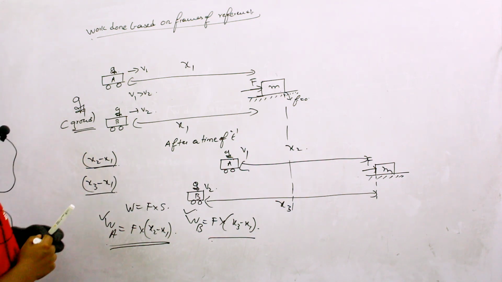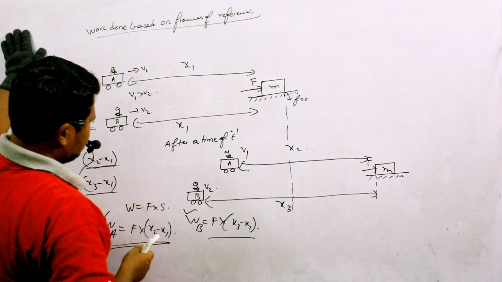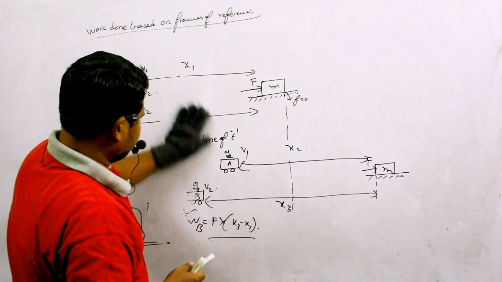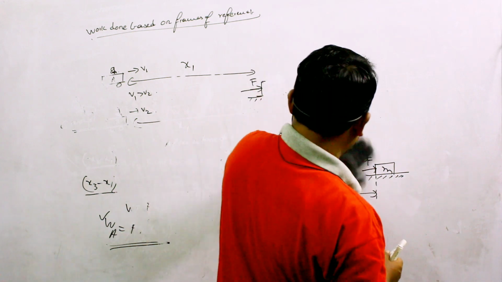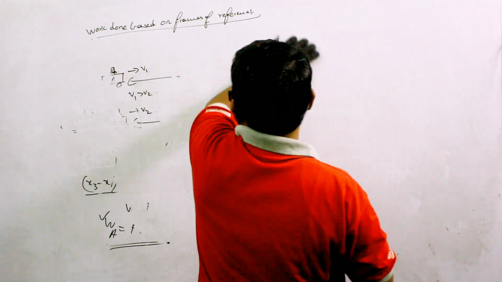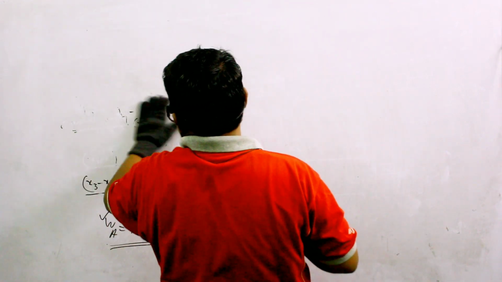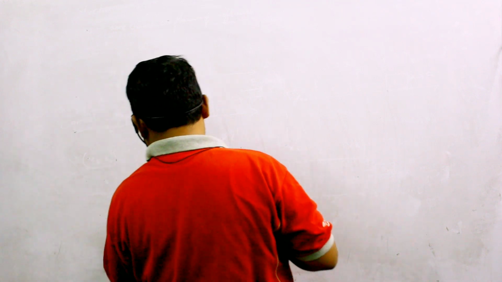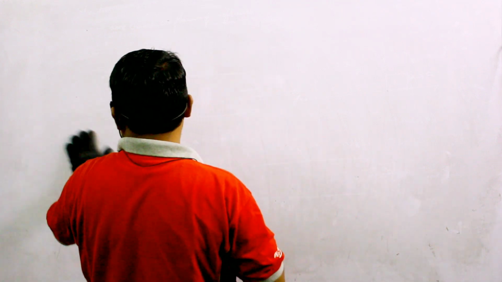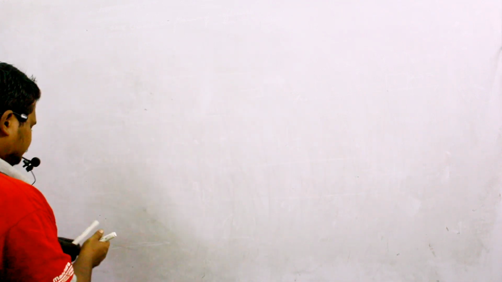Okay. So after this, let us study about work done by variable force.